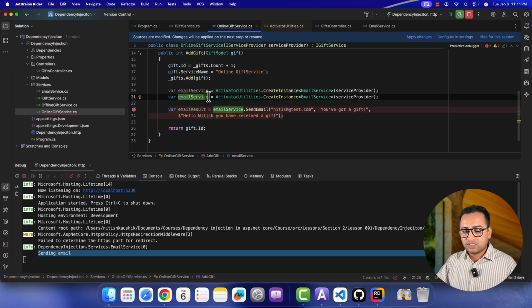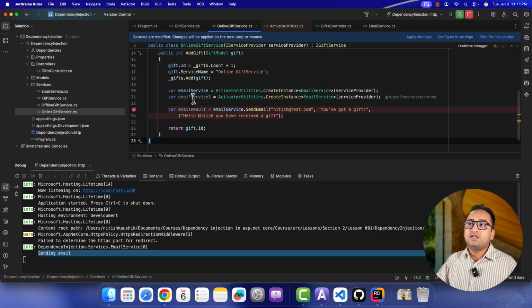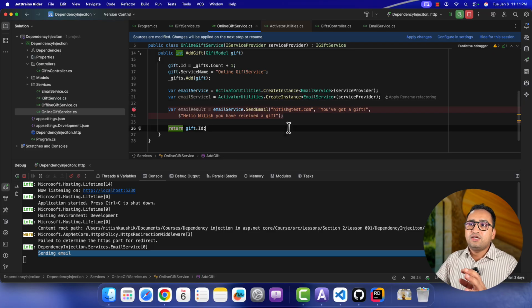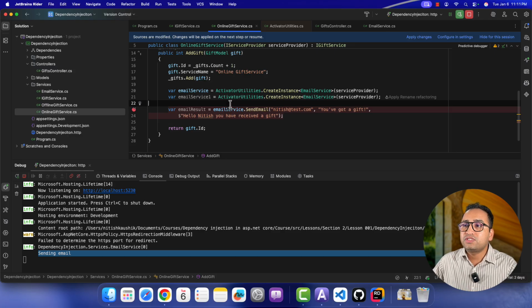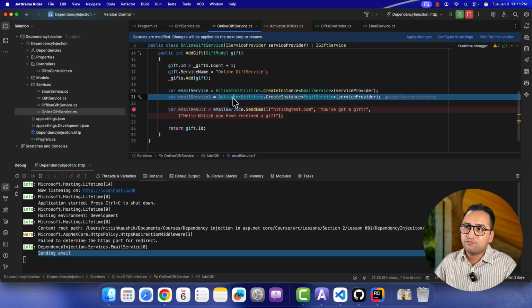If I'm using the instance one more time over here, and if you try to compare both these instances, you will notice that both the instances will be different, because as per the transient concept, every time you expect the instance from the DI container, you will always get a new one. Here as well, this is going to be the transient instance. So make sure you are using this concept only where the transient service lifetime is applicable for you.